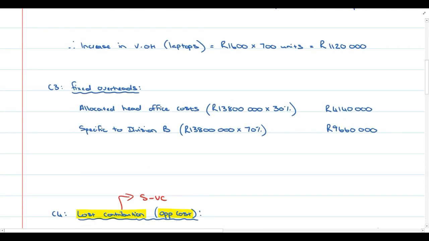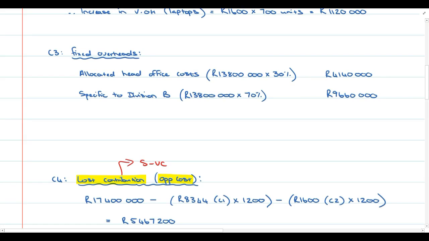All right, so here's our calculation for fixed overheads. It was calculation 3. We know that 30% of the fixed overhead relates to allocated head office costs. So we've already said that that portion is not relevant because it's not avoidable. Then the balance, the other 70%, specifically relates to Division B. Then we are told 2.8 million rand of the fixed overhead that specifically relates to Division B will be eliminated.